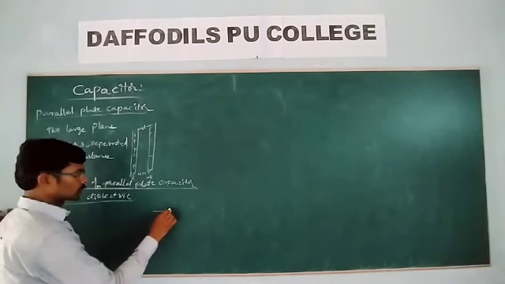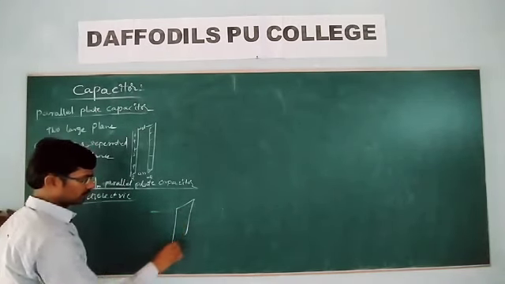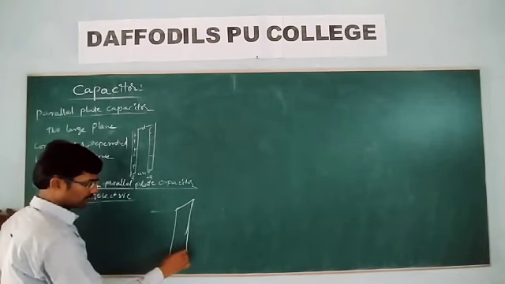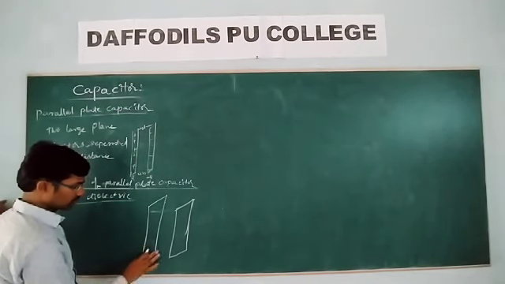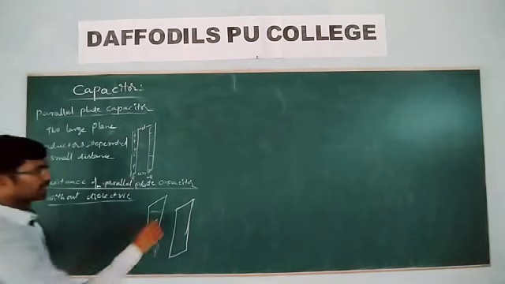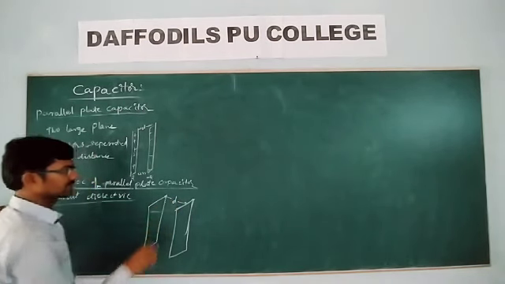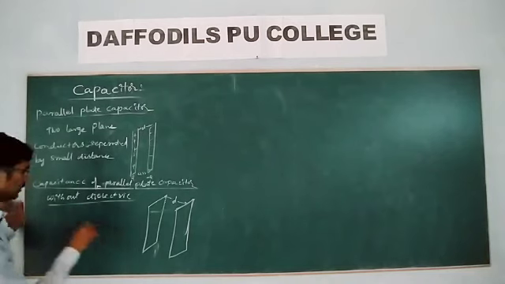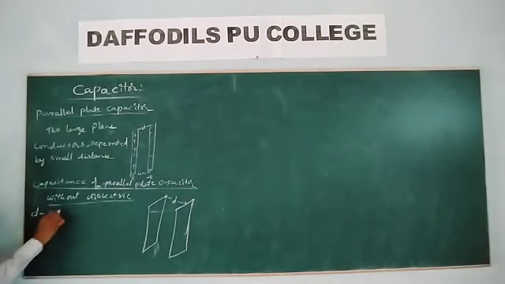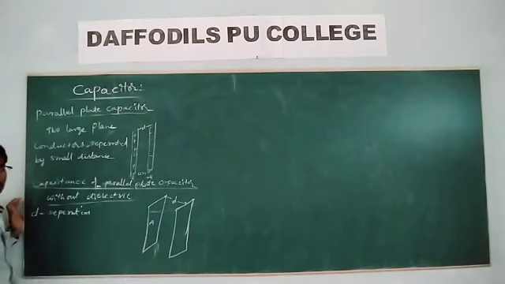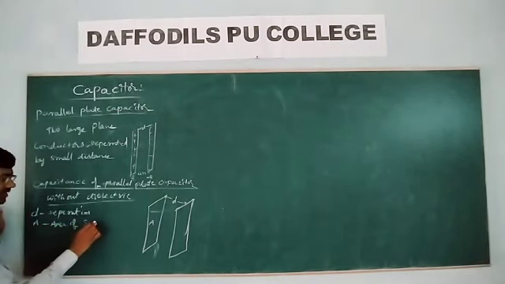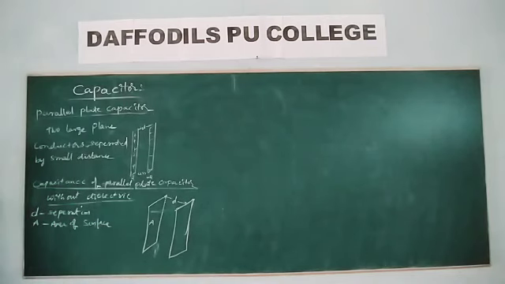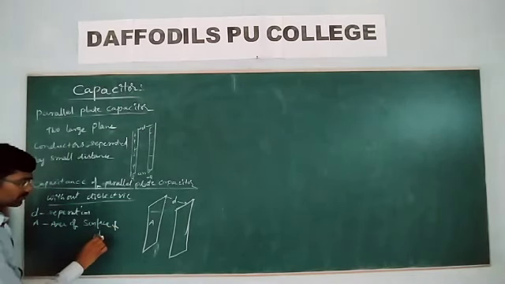Let us consider two large conducting parallel plates separated by a distance d. d is the separation between the plates, whereas A is the area of the surface of the plates of the capacitor.